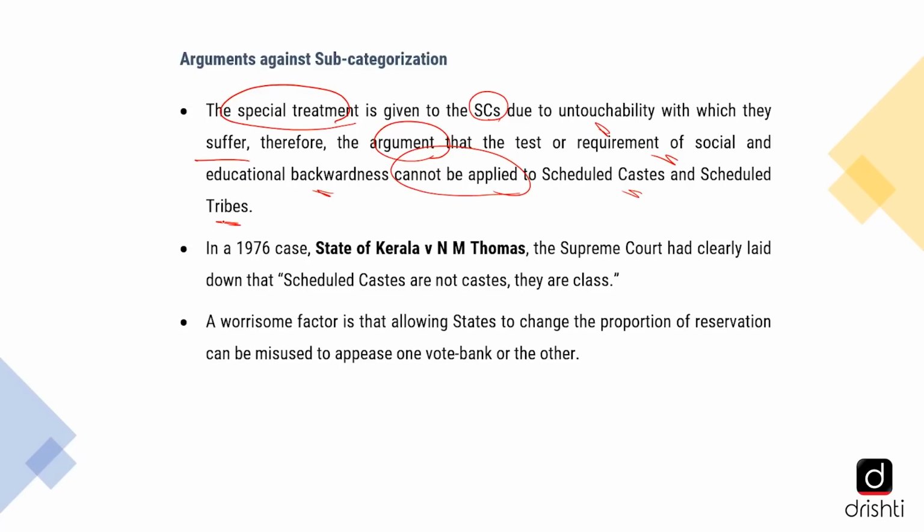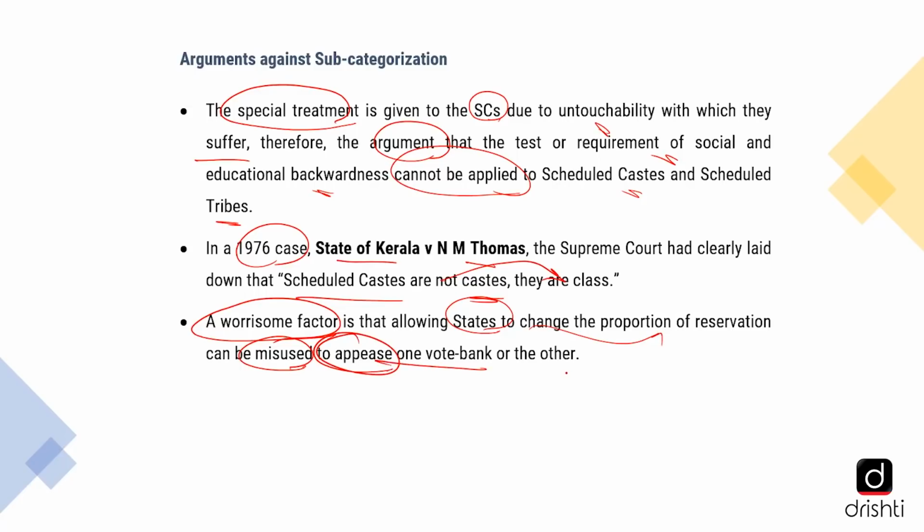Also, in the 1976 case, State of Kerala versus N.M. Thomas, the Supreme Court had clearly laid down that scheduled castes are not a caste, rather they are a class, and hence they are more homogeneous in identity. And of course, the most important thing is the worrisome factor. That is, a lot of states use this subcategorization to change the proportion of reservation, which can be further misused to appease one vote bank or the other.